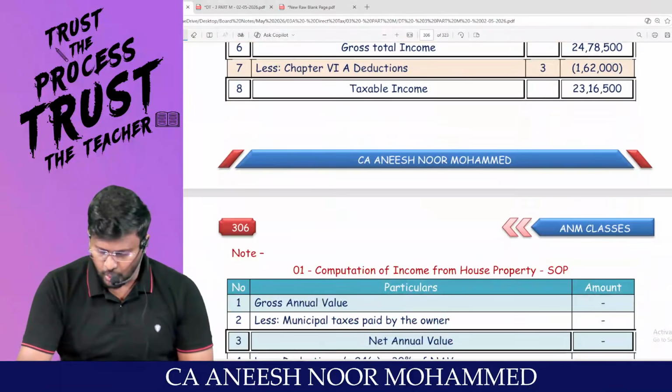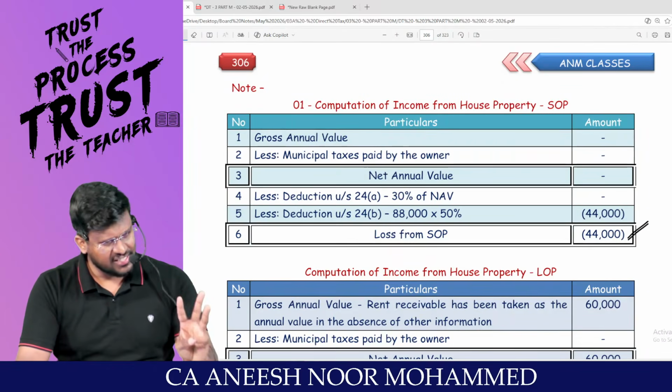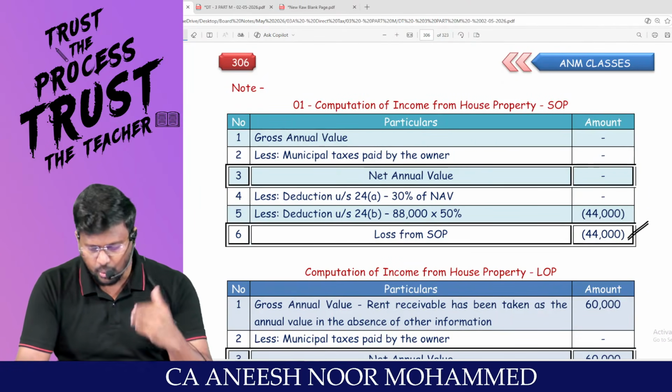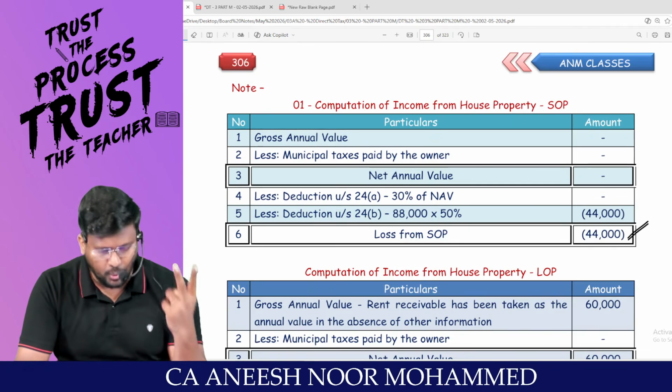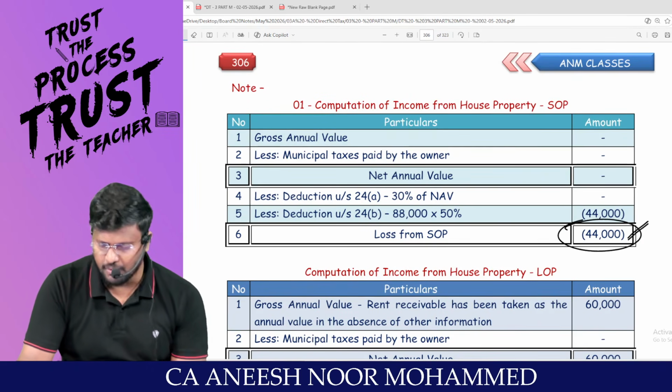That's it. So you tell me, since all the conditions have been satisfied now, are you entitled to claim up to the higher limit of 2 lakh? So the loss from house property will be 44,000.